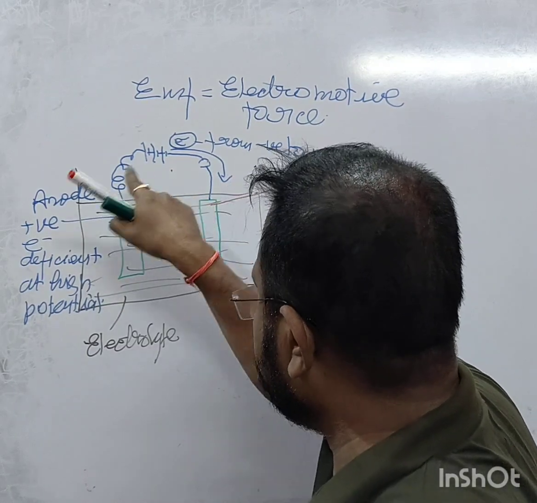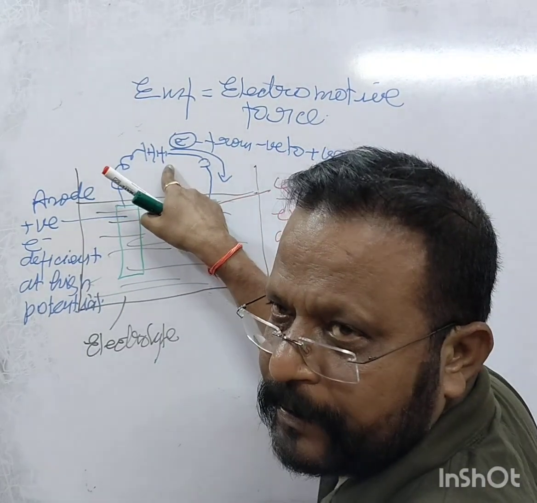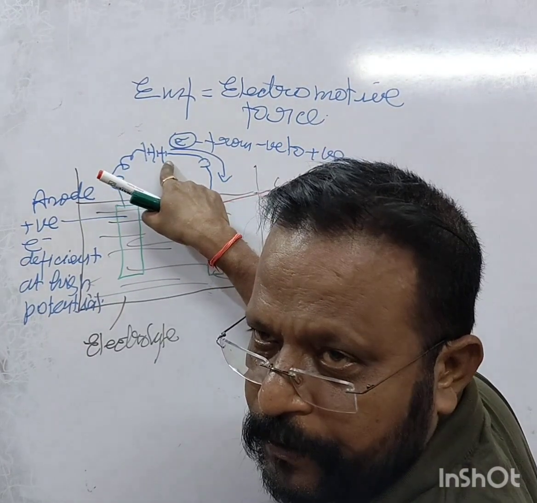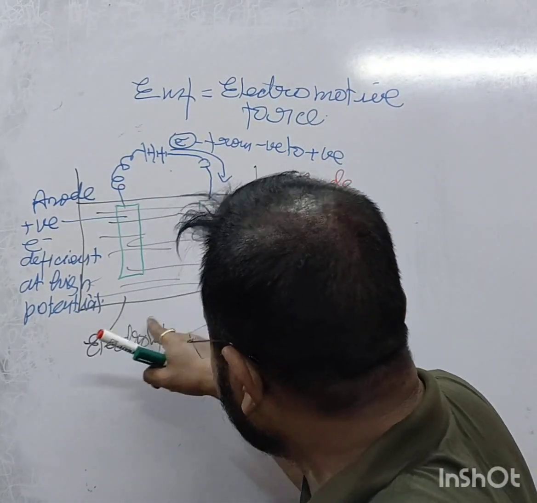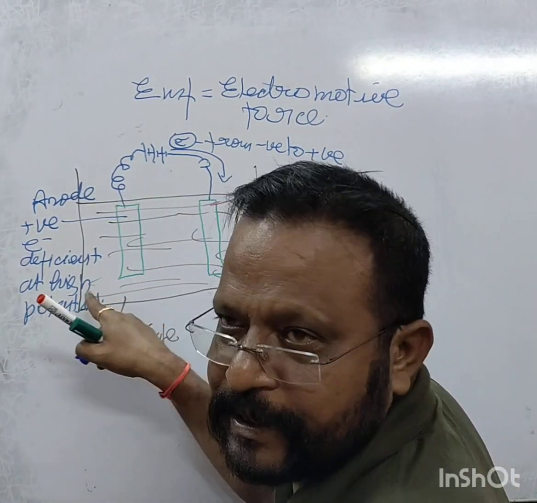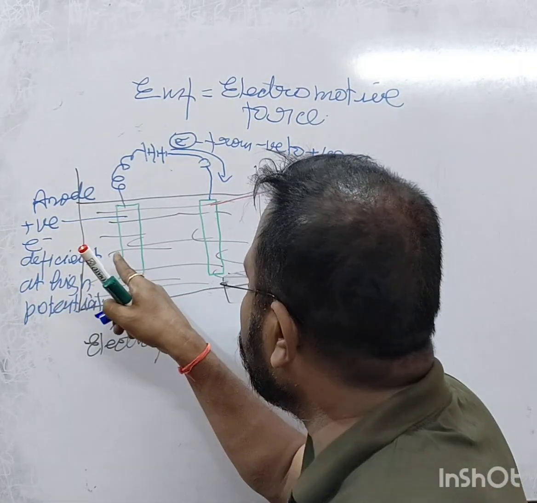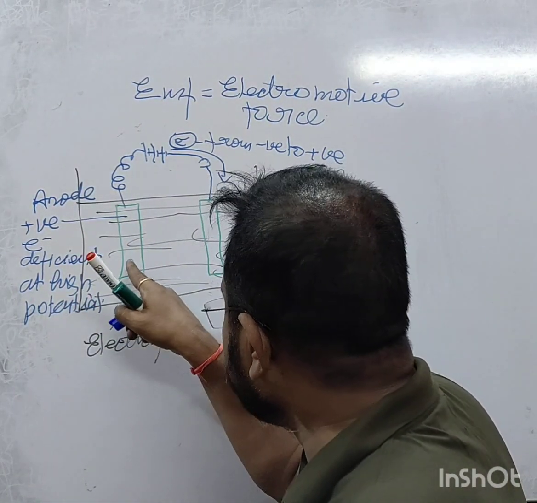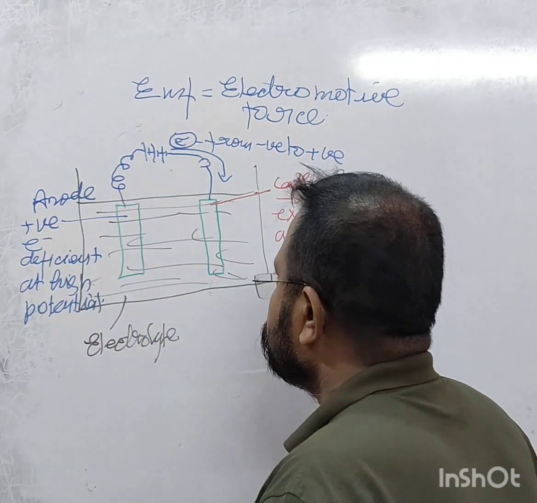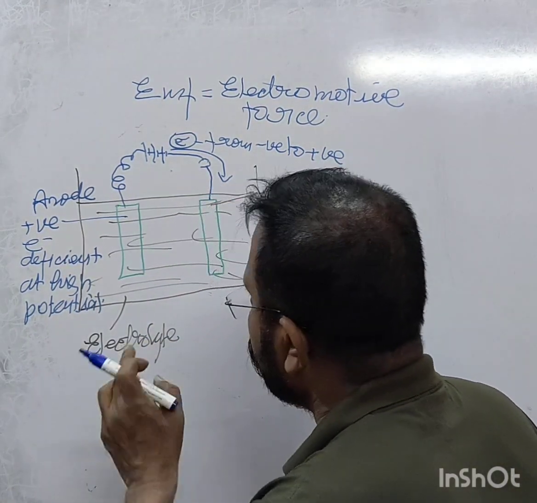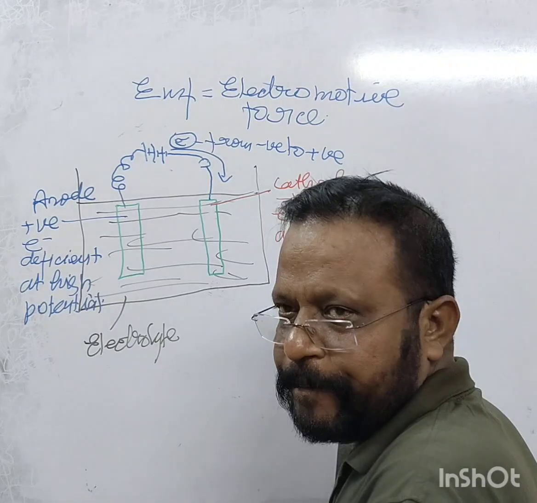Here it is the negative terminal, na? So here is an excess of electrons, so they will go to this. Electrons go this way, then this way. Electrons will flow like this, right? And protons will go in this direction, right? So this is how current flows, okay?